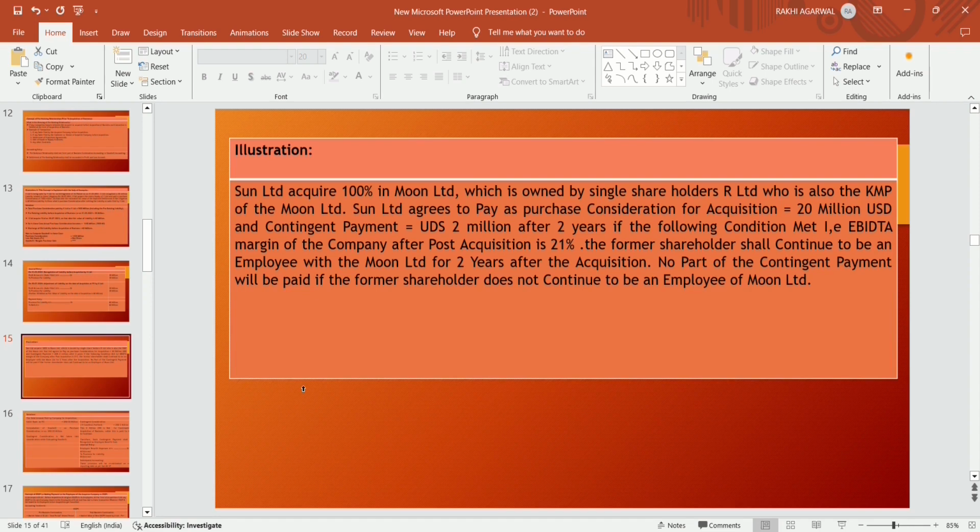Sun Limited acquires 100% in Moon Limited, which is owned by the single shareholder R Limited, who is also the KMP of Moon Limited.